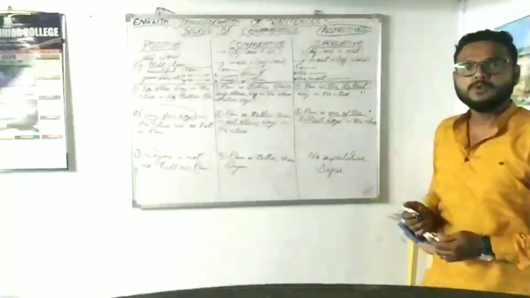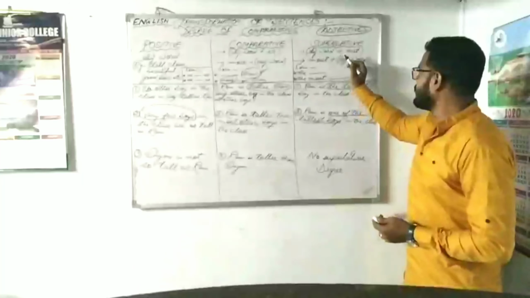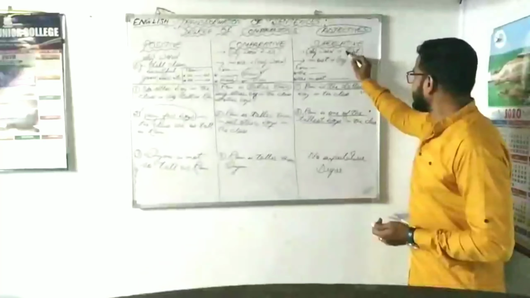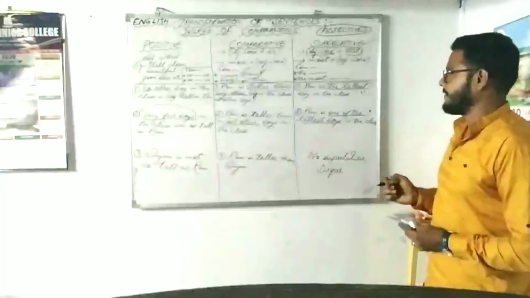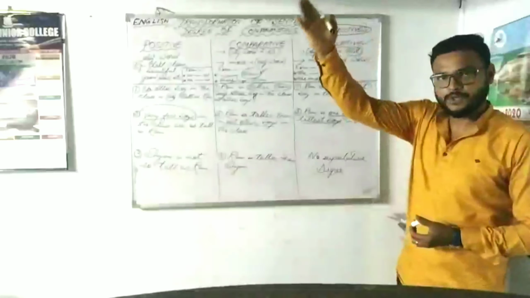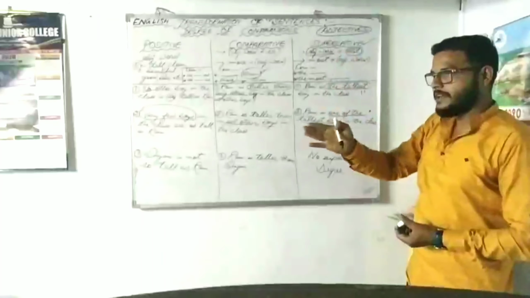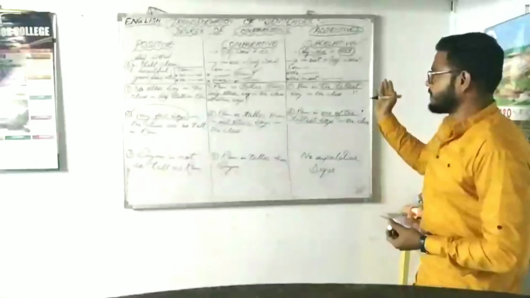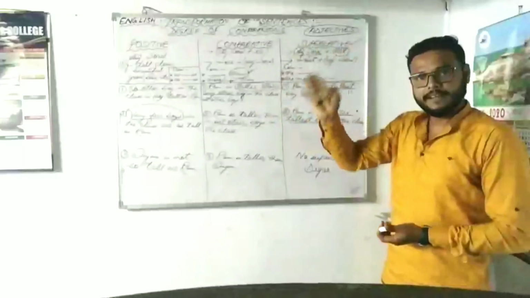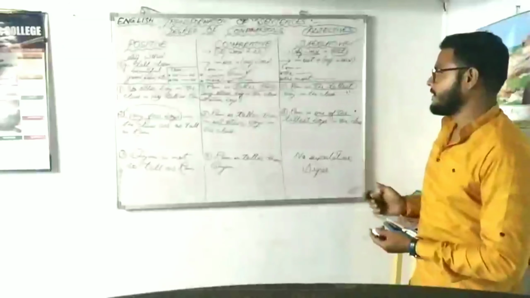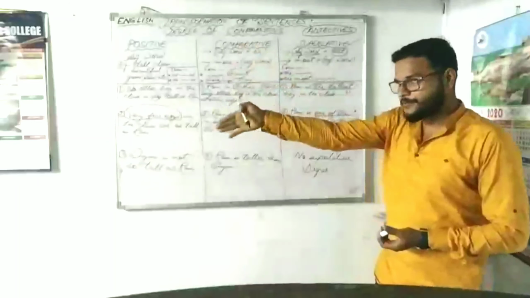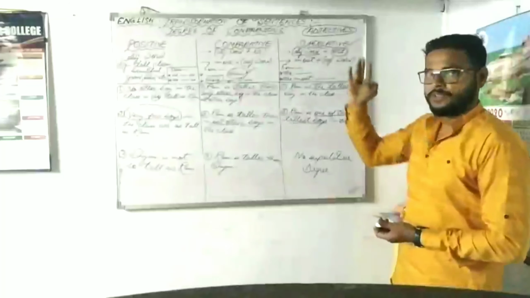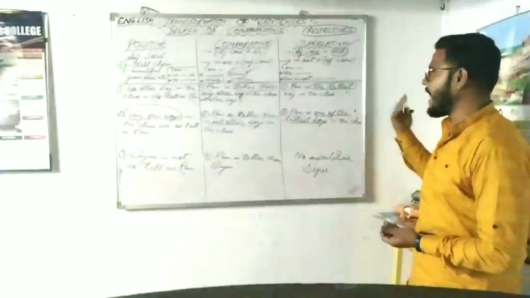Now coming to superlative degree, we use est plus the adjective word, making it superlative. Like from tall it becomes taller and then tallest. Same way clean, cleaner and cleanest. Similarly, we can use more beautiful and most beautiful. Beautiful, more beautiful and most beautiful.